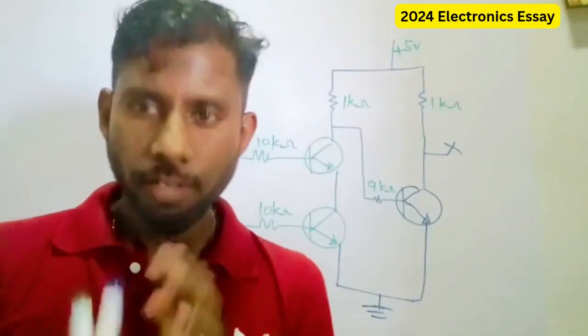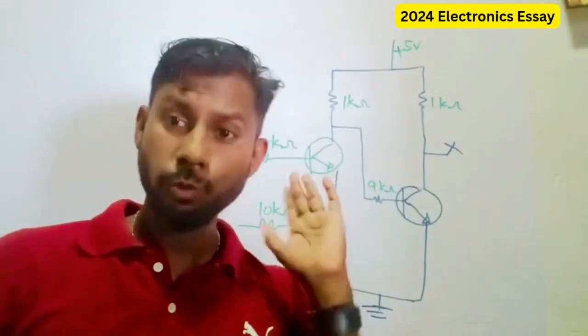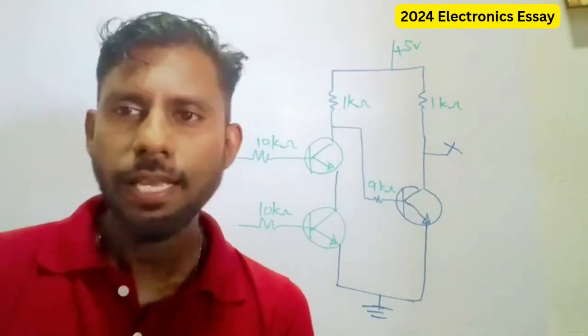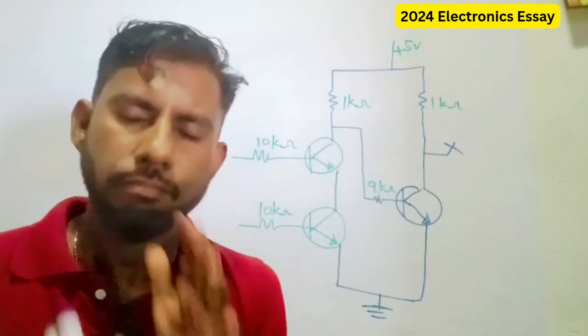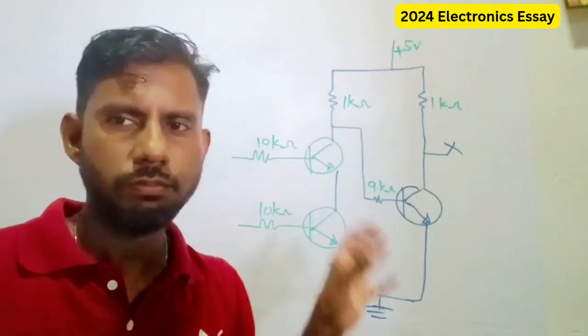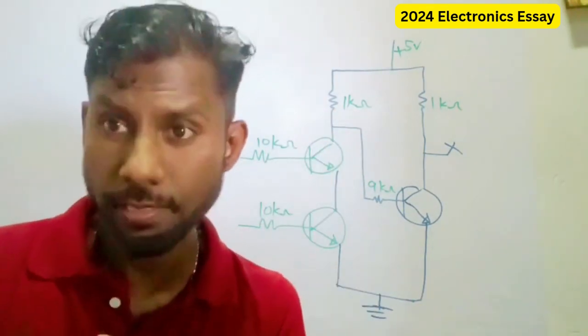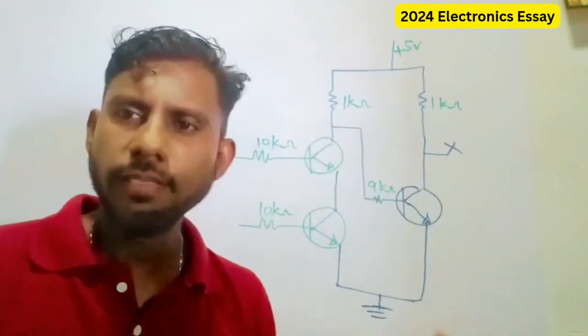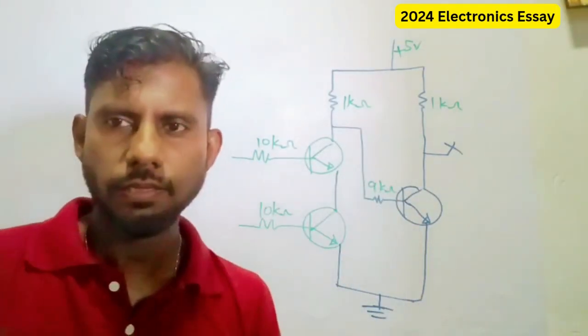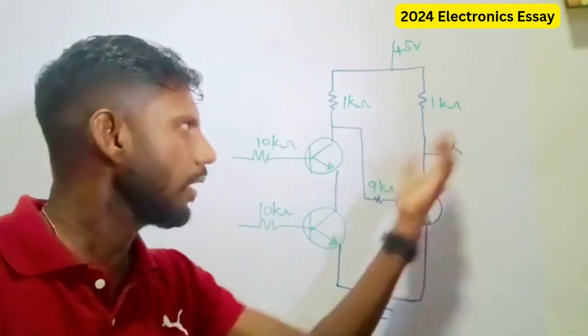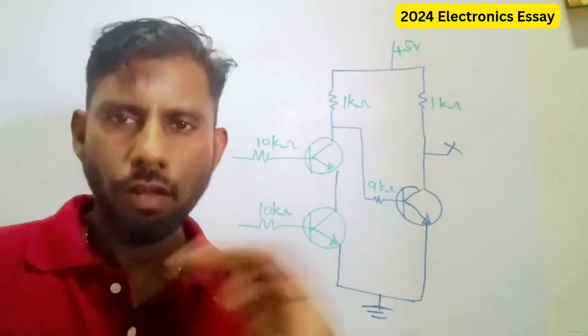Students, now we are getting into the 2024 electronics essay question. Actually, this question has 2 marks. Mainly it's from gates, but still they are starting the question by giving us a circuit diagram of transistors, and these transistors together act as a logic gate.